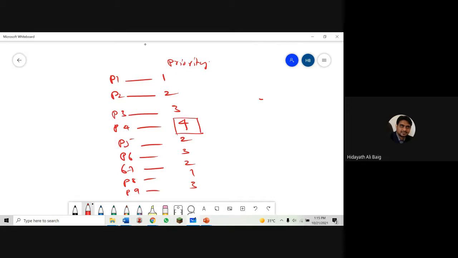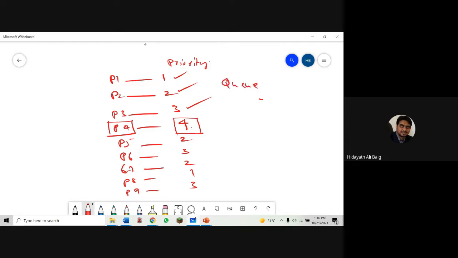Okay, so first process 1 will complete the job, because it has priority number 1. Process 2 will go to the system and complete the job. Then process 3 came into the picture and will go to the system. Next, actually, process 4 has to go to the system as per the queue.